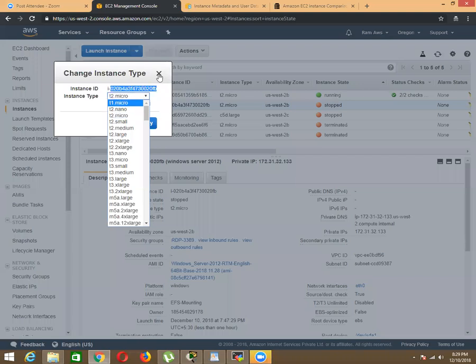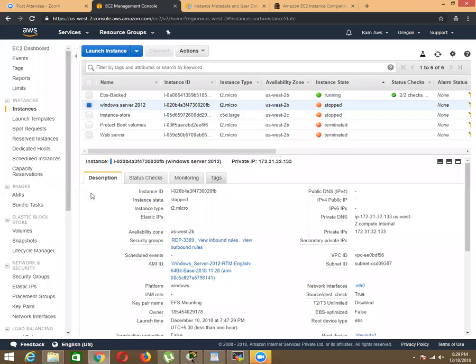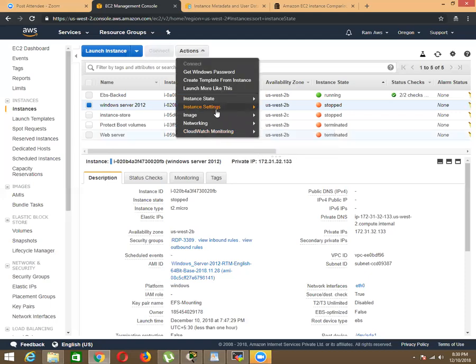Based on the selection, for example, if you're going to put a normal workload, you could choose T2 micro, which is eligible for the free tier, with 750 hours of free usage. But the hardware capacity is very poor: 1 GB RAM and one processor. If you want to run big data, Hadoop, SAP applications or a database, this is not at all enough. So what are you going to do? You're going to change it.